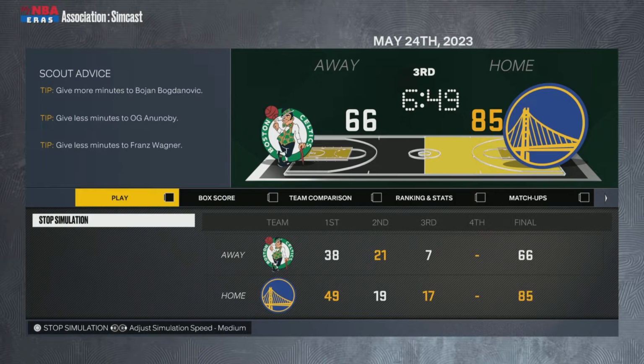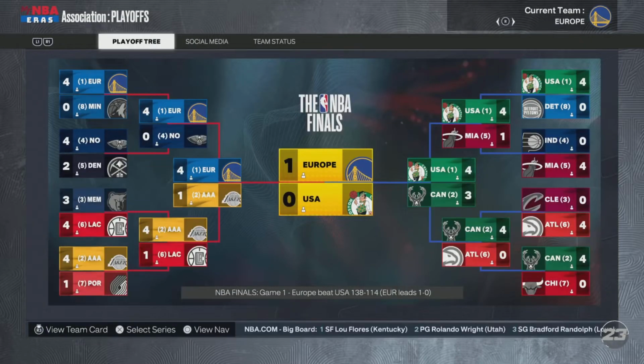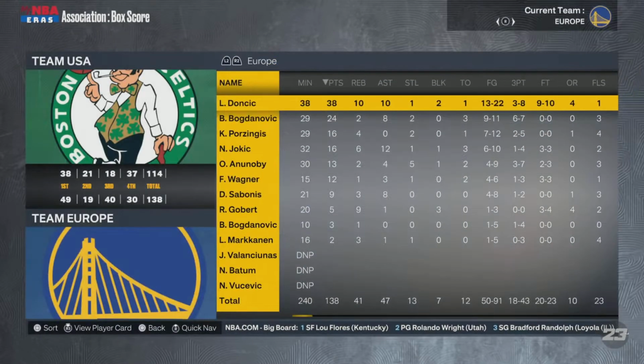But yes, Team USA moving on, and we get a Team USA Europe final. This should be amazing. This is kind of what I was looking forward to here. Team USA versus Team Europe. Kind of what maybe I expected going into it, and because Luka is just a simulation glitch, as you guys know.